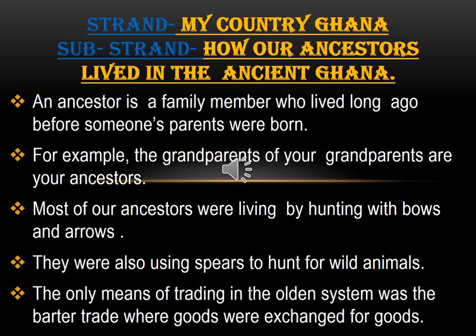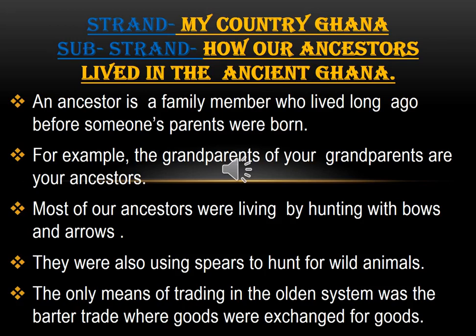Today our strand is My Country Ghana, and the sub-strand is how our ancestors lived in ancient Ghana. So the question one is likely to ask is, who is an ancestor? An ancestor is a family member who lived long ago, before someone's parents were born. For example, you can have the grandparents of your grandparents or the parents of your grandparents. Such people can be your ancestors.